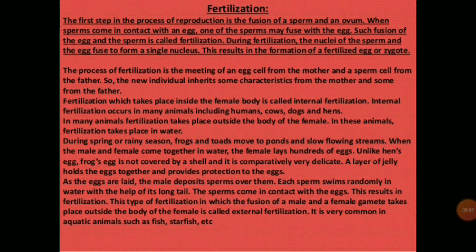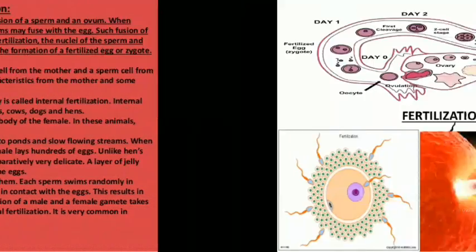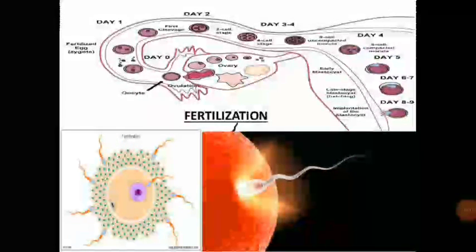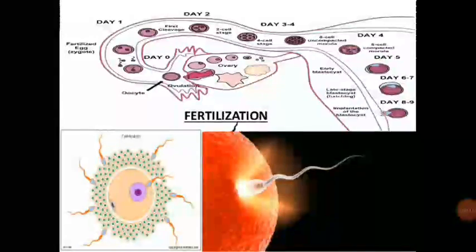This results in fertilization. This type of fertilization, in which the fusion of a male and a female gamete takes place outside the body of the female, is called external fertilization. It is very common in aquatic animals such as fish, starfish, etc. This is the process of fertilization in which the sperm enter inside the egg or ova.